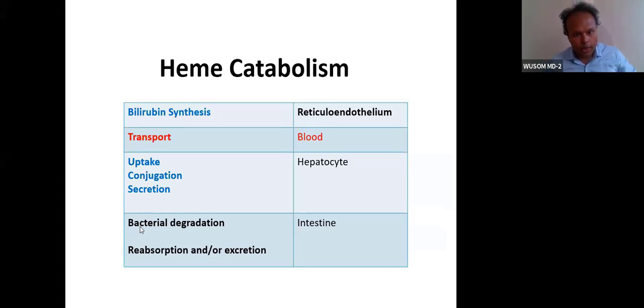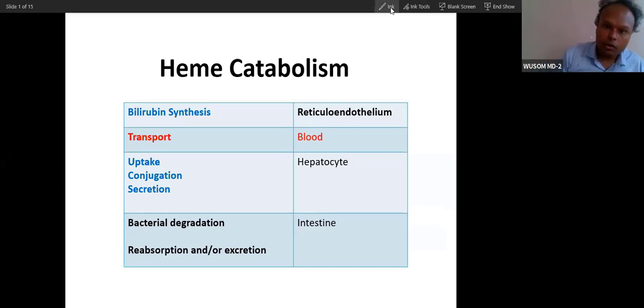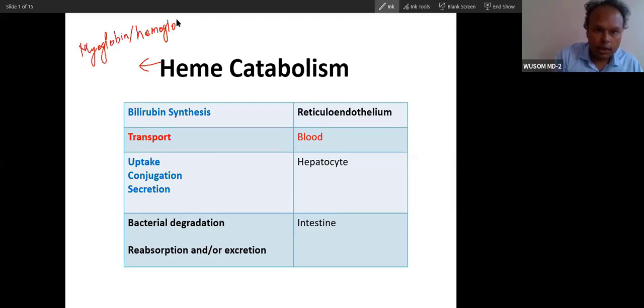Today we will be talking about heme catabolism. Now just tell me, what are the proteins that contain heme? Heme-containing protein. One is hemoglobin and myoglobin. What is hemoglobin? What are other proteins where you find heme in addition to hemoglobin and myoglobin?